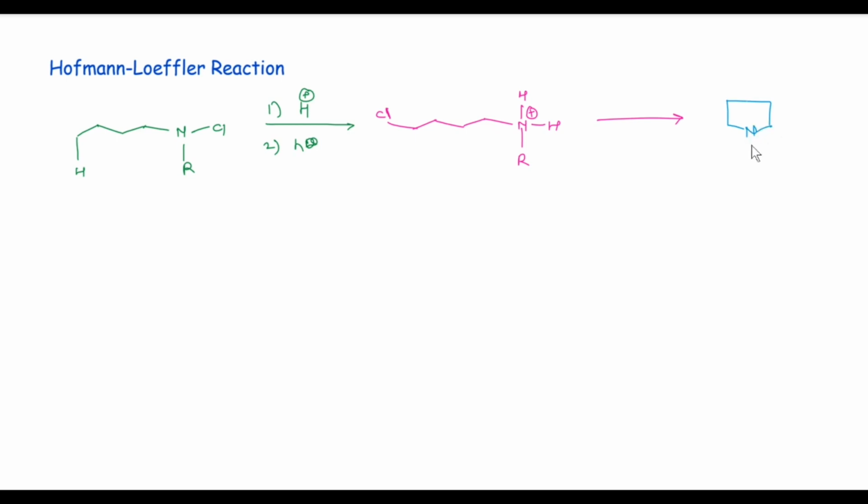When N-haloamine having delta hydrogen undergoes photochemical reaction, it produces delta haloamines, which further undergo intramolecular cyclization by SN2 fashion to produce a 5-member cyclic amine in presence of basic medium.